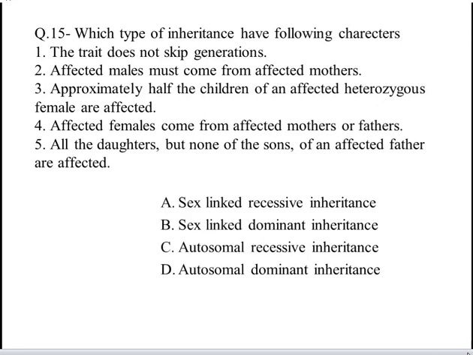So these are your four options. Number A, sex-linked recessive inheritance. Number B, sex-linked dominant inheritance. Number C, autosomal recessive inheritance. And number D, autosomal dominant inheritance. Yes, the correct answer is B, sex-linked dominant inheritance.